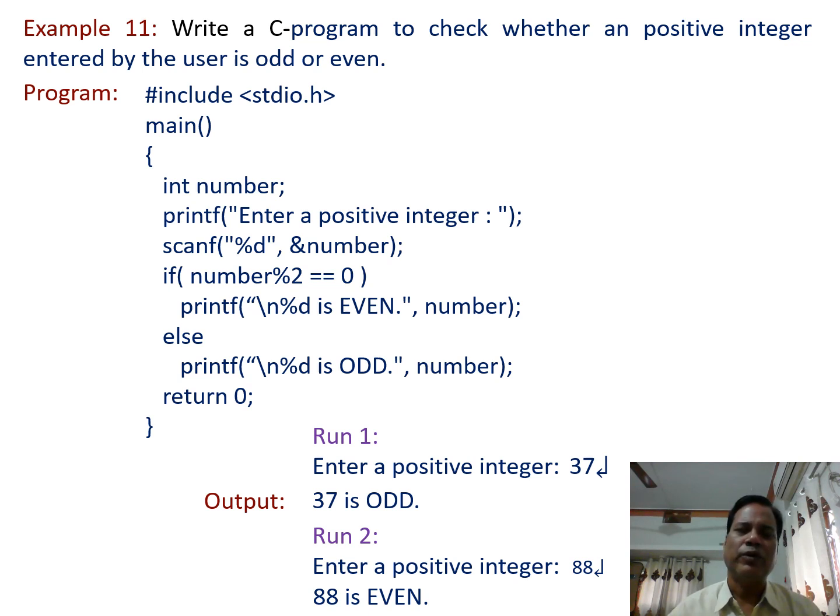The program can also be written, or a number can be checked for odd or even, using the if statement only. But here it becomes easier using if else, because two options are available for any number. So we use the if else statement.